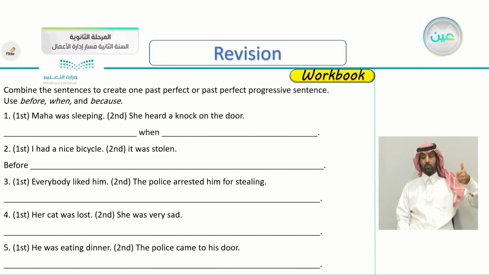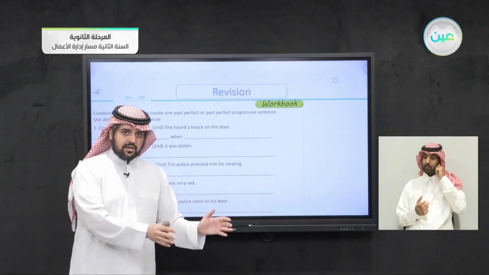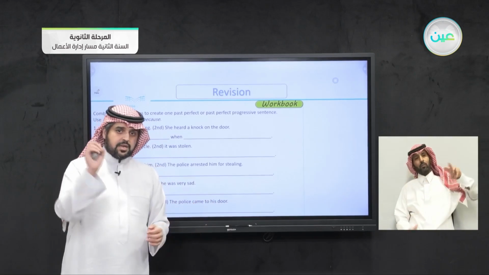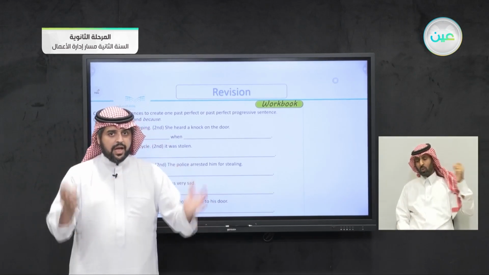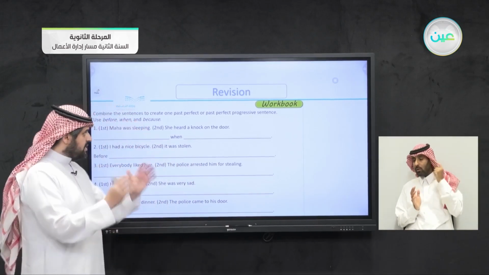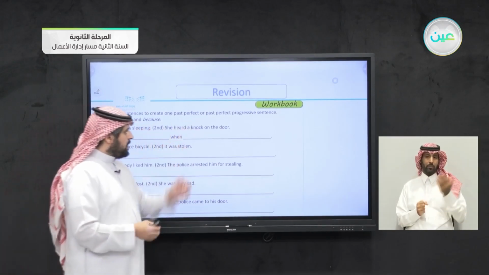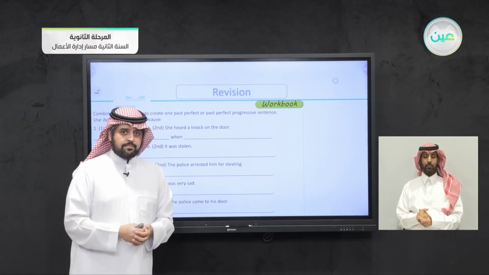Number one, the two sentences are Maha was sleeping. The second sentence, she heard a knock on the door. So the scene here is that there's a girl named Maha sleeping. While she was sleeping, someone knocked on the door and she heard it. So how can you say this using the past perfect or the past perfect progressive?